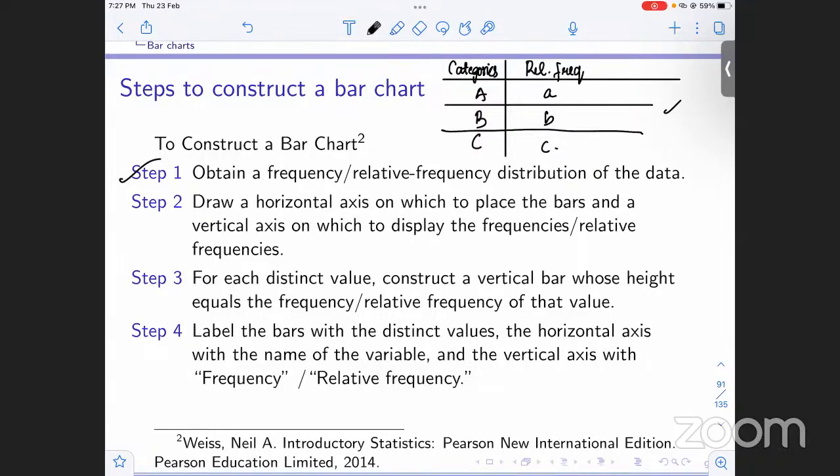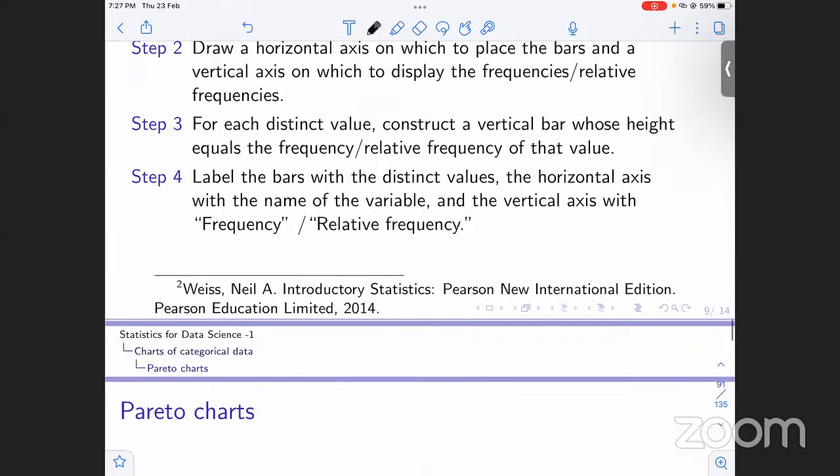Now once we have done that, we will draw a horizontal axis. I'm doing it here. On the horizontal axis, we can use it for the category. I'm just going ahead to use it for categories. So I put the categories here, right? We had categories A, B, C, and D, and there should be no overlapping because these are different categories, right?